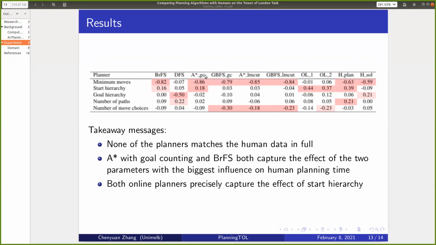Although ARM-CUT is more informative than goal counting, the goal counting heuristic is easier to compute, which could explain why it might be more natural for humans to use. When combined with the goal counting heuristic, the optimal planner A star accounts better for human performance than the satisficing planner, the greedy algorithm, which suggests that people are able to go beyond a simple greedy search strategy on this simple task.